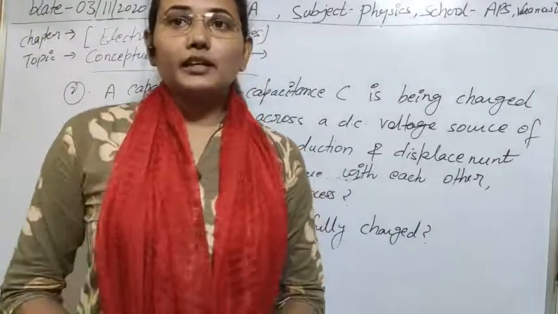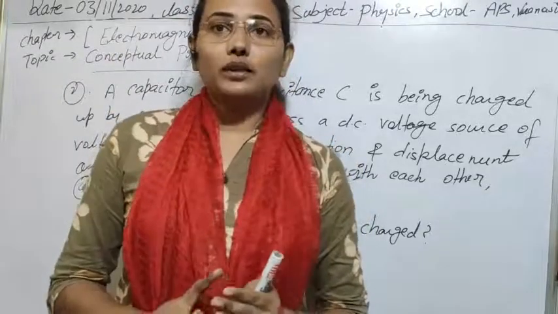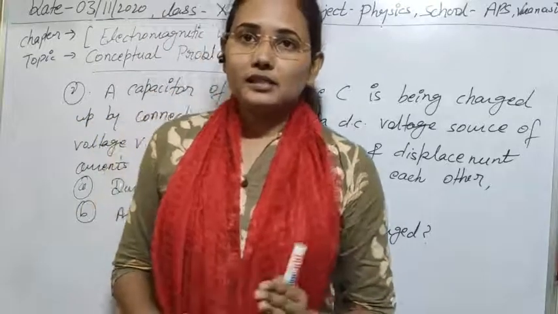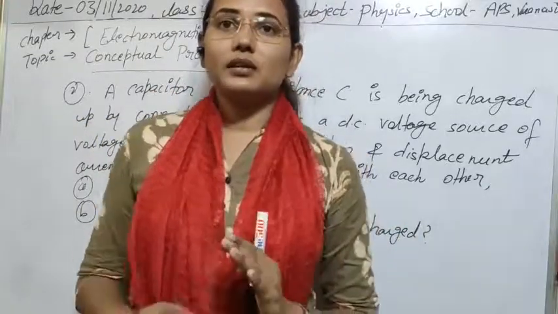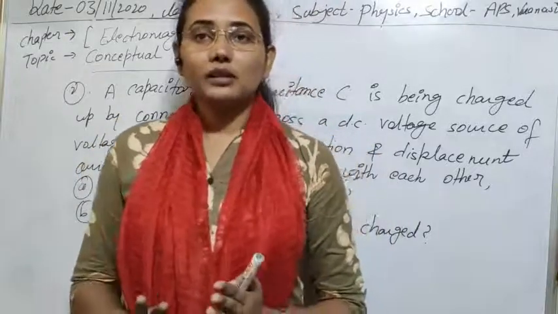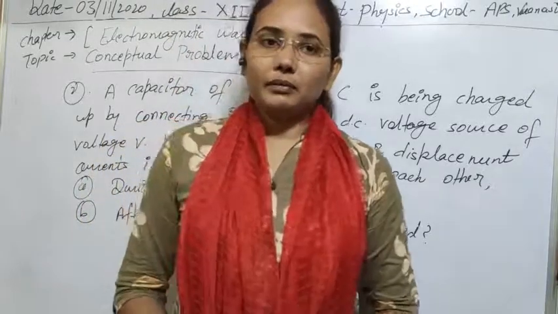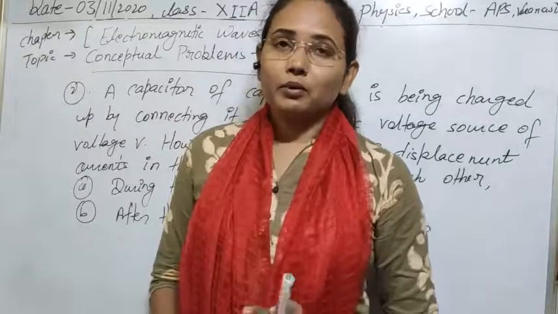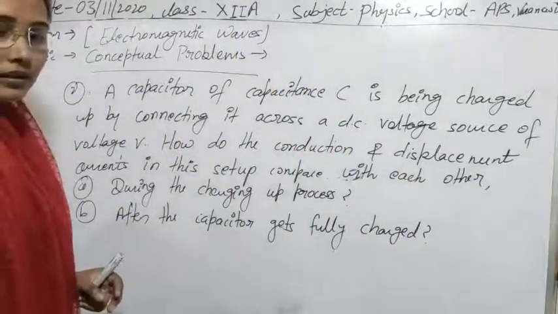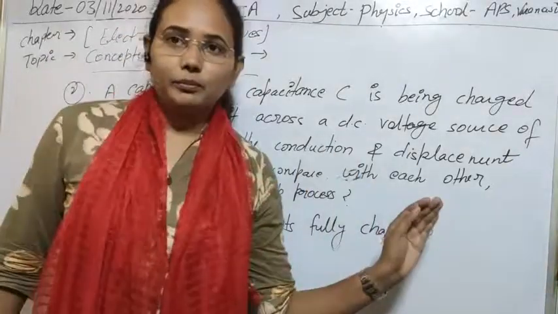The property of continuity tells us that the conduction current will be equal to the displacement current in both conditions. If there is production of conduction current, then between the plates of the capacitor there can also be production of displacement current, and that will be equal with the help of the property of continuity. So the answer to this question can easily be given with the help of the property of continuity.